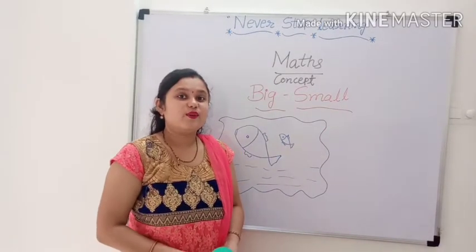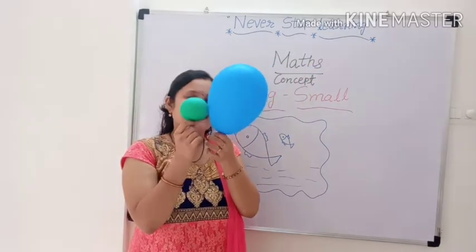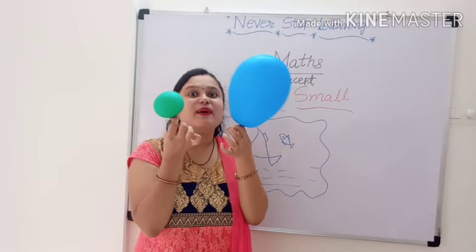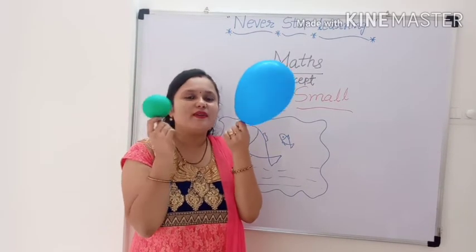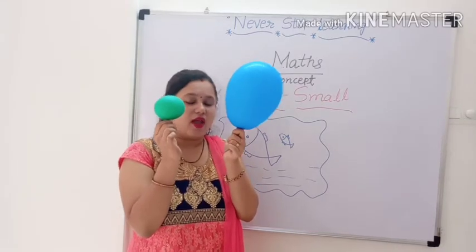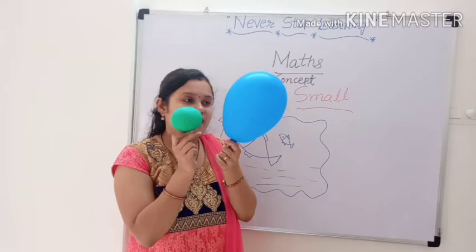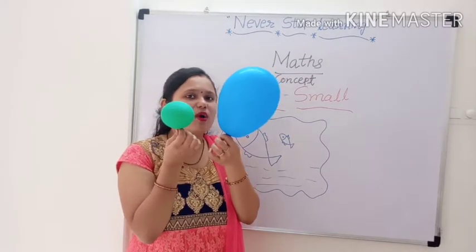Now, you tell me, what is this? These are balloons. How many balloons are there? Two. And you tell me, which is big and which one is small?